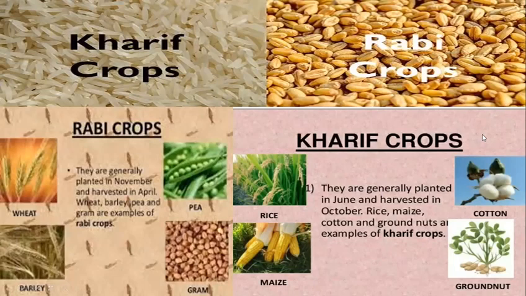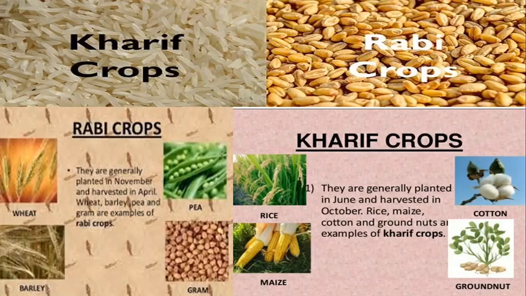Now the crops grown during winter are called the Rabi season. Here the seeds are sown in October or November and harvested in the months of March, April. We call them Rabi crops. Wheat, barley, peas, etc. are grown in the Rabi season.